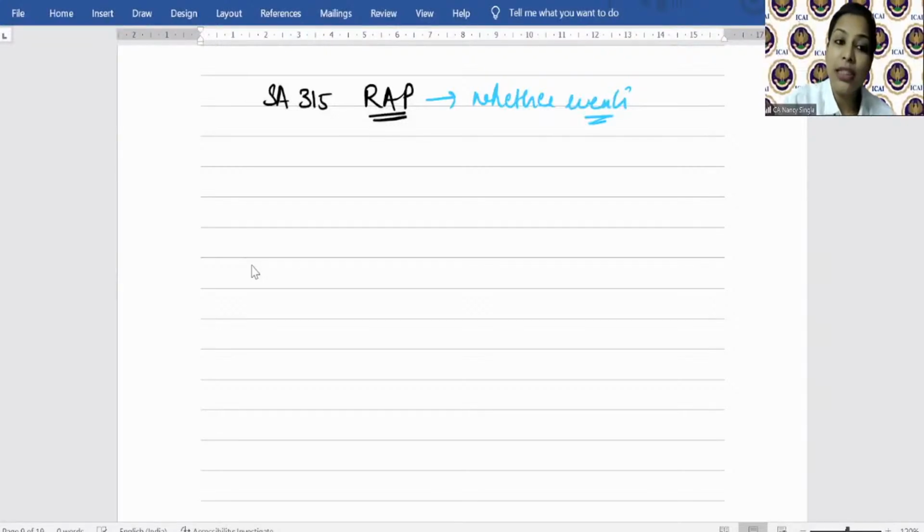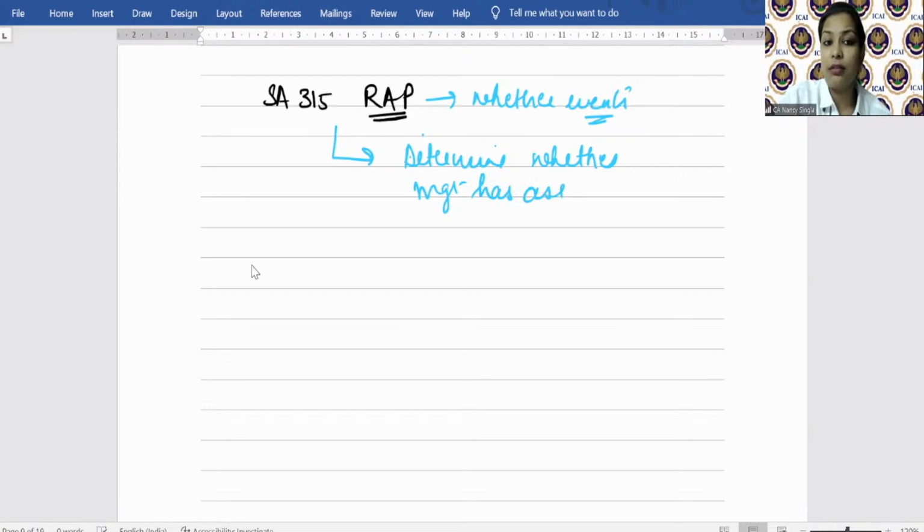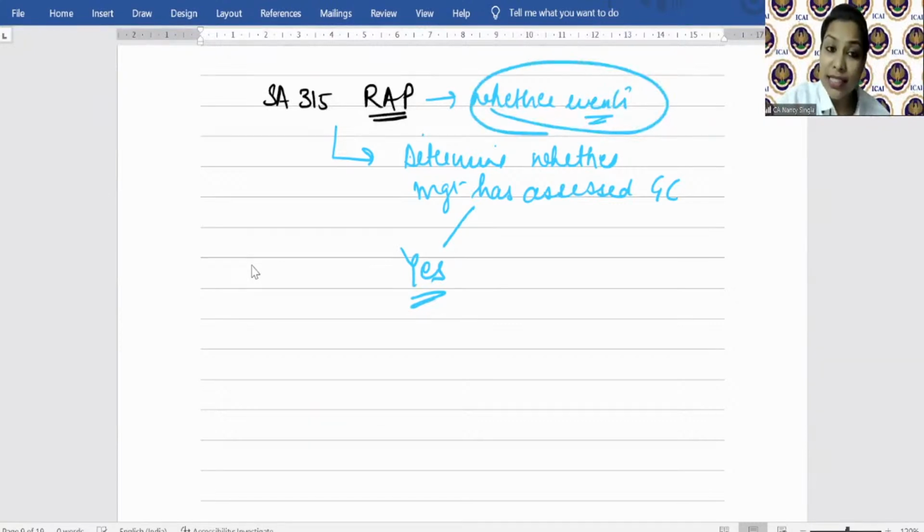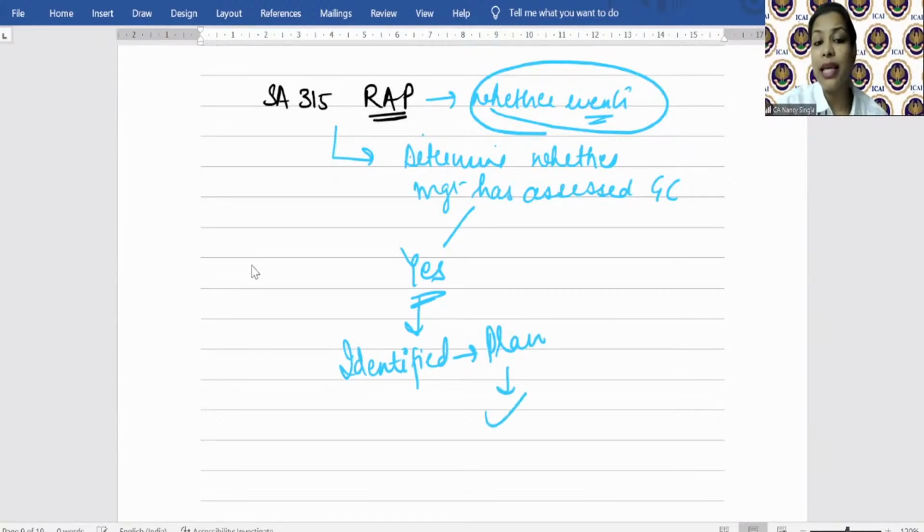ठीक है. Further, he will inquire the management, to determine whether management has assessed whether going concern is appropriate. कि management ने assessment किया है या वैसे ही going concern पे बना दिया. If management has assessed it and management has also considered this event, so auditor will ask whether any such event is identified. If management says yes, then what are your plans? है ना? Auditor will then perform all the audit procedures with respect to this plan.